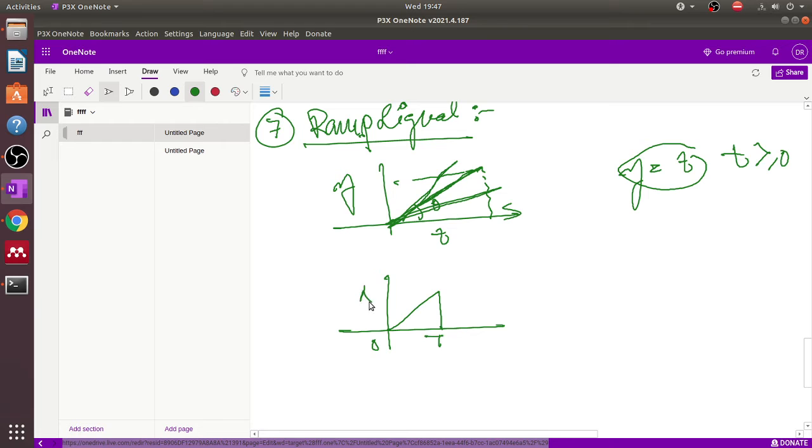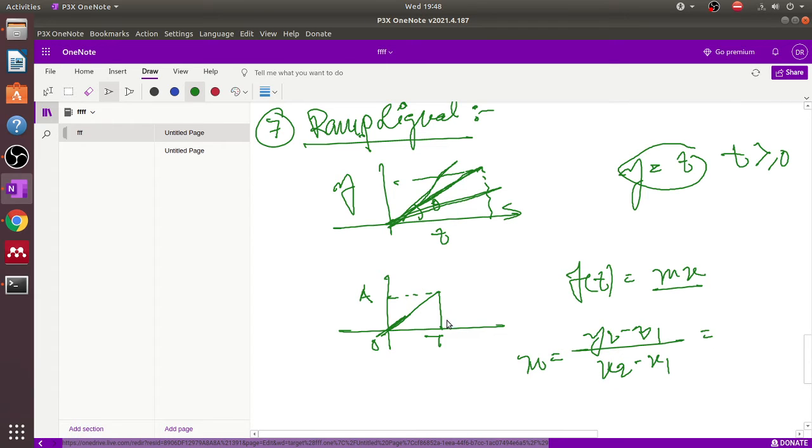from 0 to t, and this is a. So first of all, to express this equation f(t), the common form is mx, because this is a straight line passing through the origin, that's why it is y equals mx. So now what is the value of m? m means (y2 minus y1) over (x2 minus x1). Okay, so what is the value of y2? y2 here is a, and what is y1? 0. y1 is the minimum value 0. What is the value of x2? That is t. And what is the minimum value? 0. So slope equals a by t.